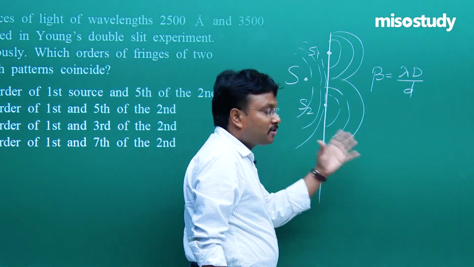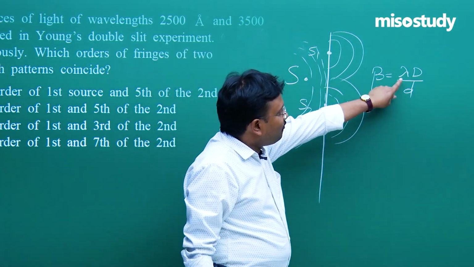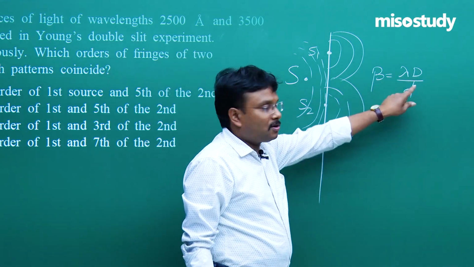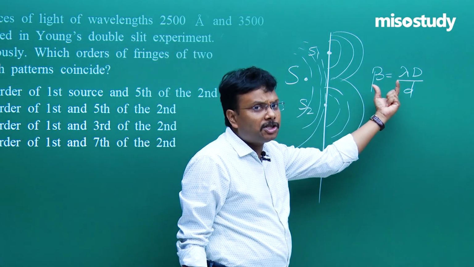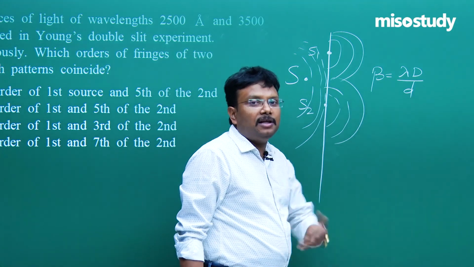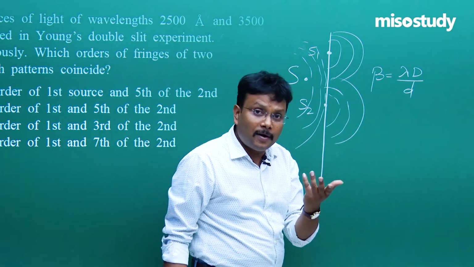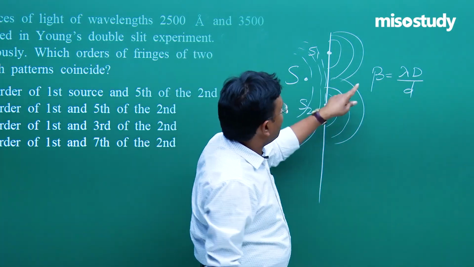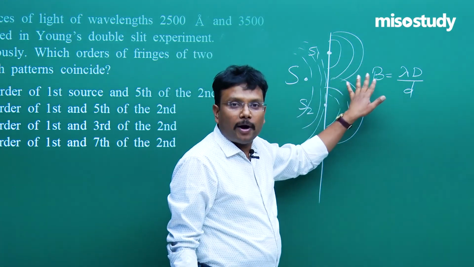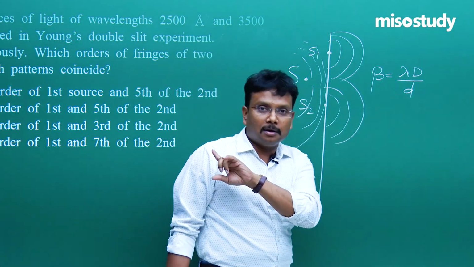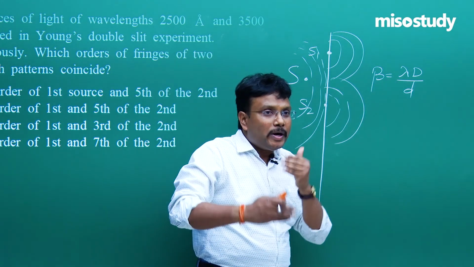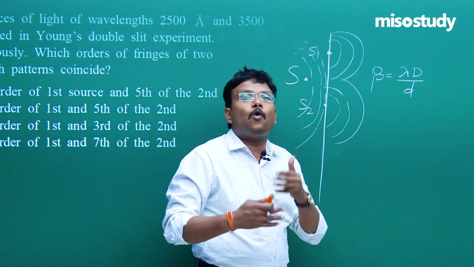Just 2 minutes back we discussed it. It means if we change lambda keeping the other two parameters fixed, obviously beta will change, the fringe width will change. So if the fringe width changes, then the pattern on the screen is also going to vary. Because we are using two wavelengths, the idea is to perform the experiment once and mark the points, then use the other wavelength and perform the experiment again. Then you have to find out which one is the case of overlapping.